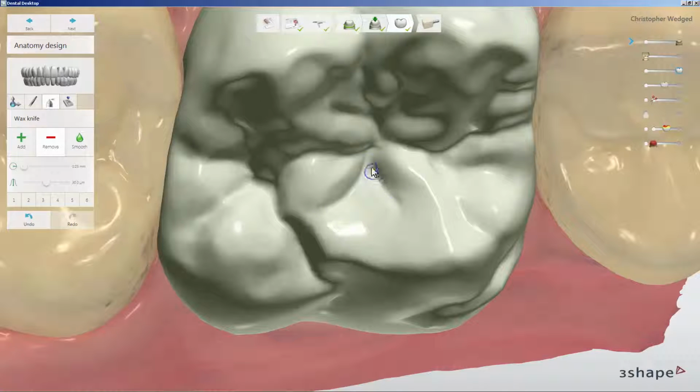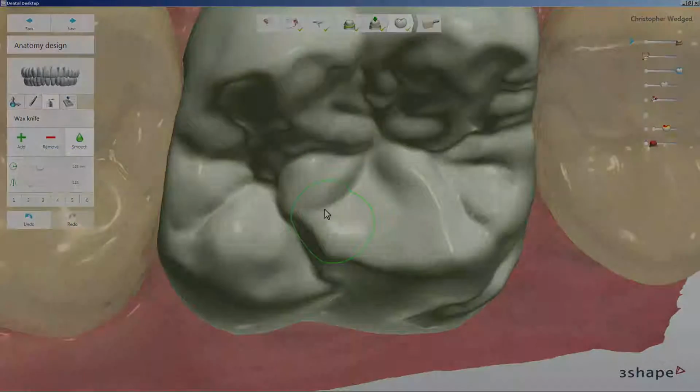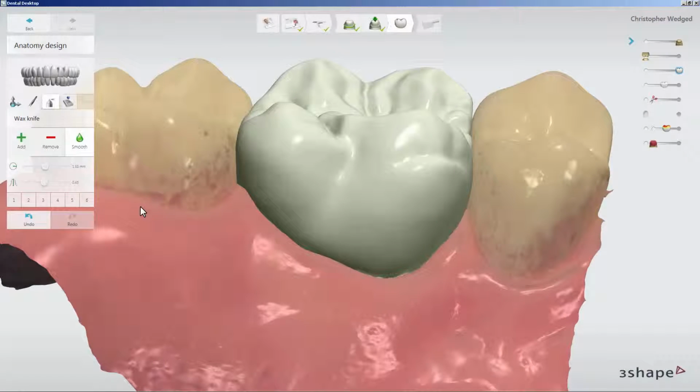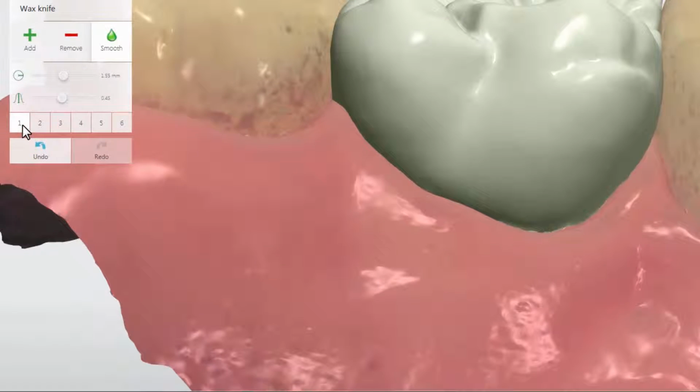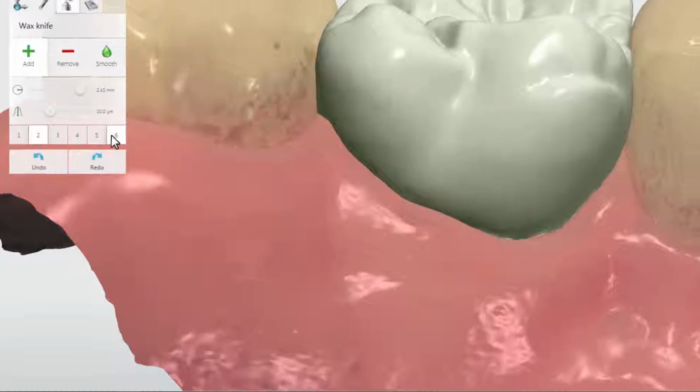Apart from those three buttons, the wax knife also has the threshold buttons that limit the adding and removing of material to the value set with the sliding bar. Under the numbers below the threshold, you've got different sets for the wax knife. The first two are for adding material, the next three for removing, and the last one is for smoothing.